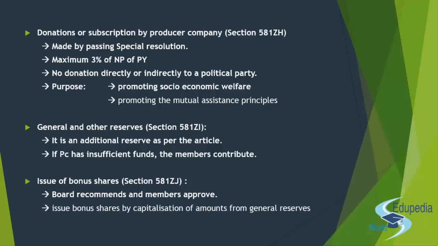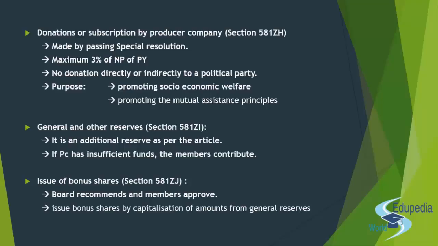And second is to promote the mutual assistance principle. This is the principle on which the producer company has always operated. In the very first or second class, we have discussed the mutual assistance principle, so we'll not take that topic ahead now. If you want to understand it, please go back to the initial lectures and read it from there, because we have lots to discuss more. So that is all about the donation and subscription. If you want to make one, you can, maximum of 3% of the previous year's net profit, and no donation or subscription should be made to any political party.